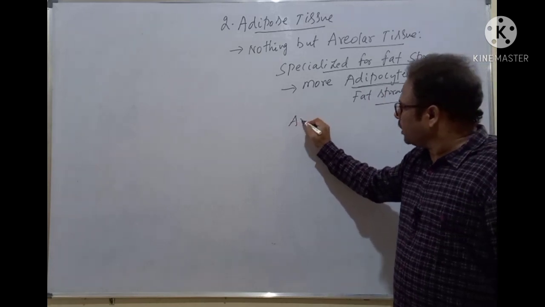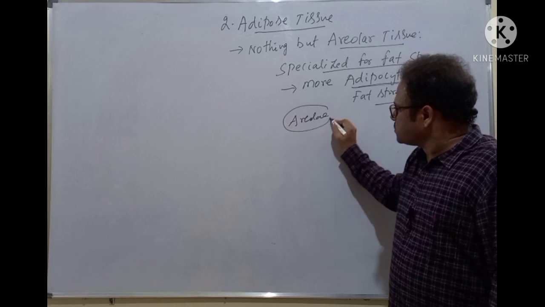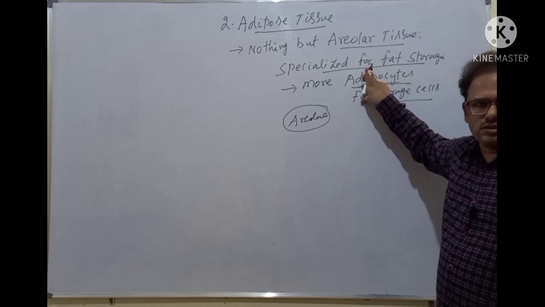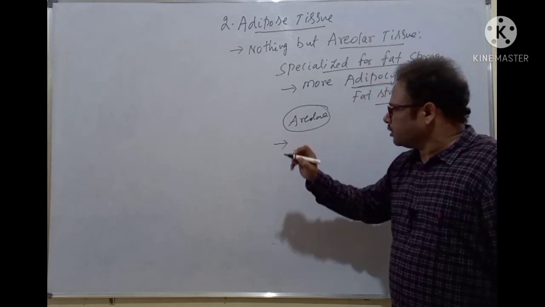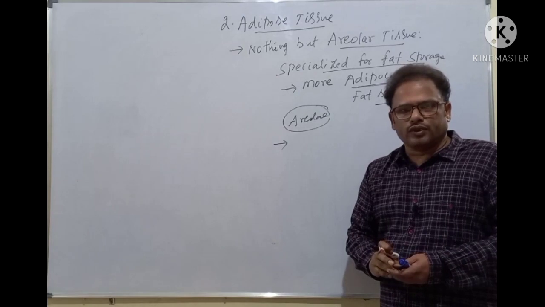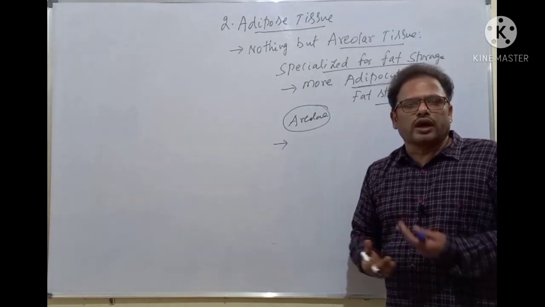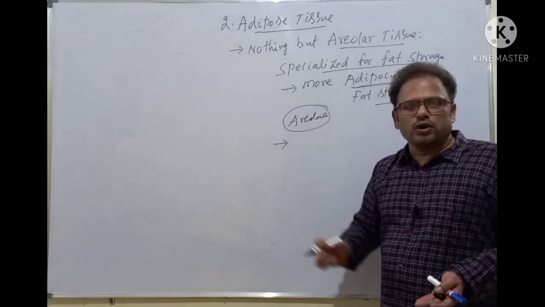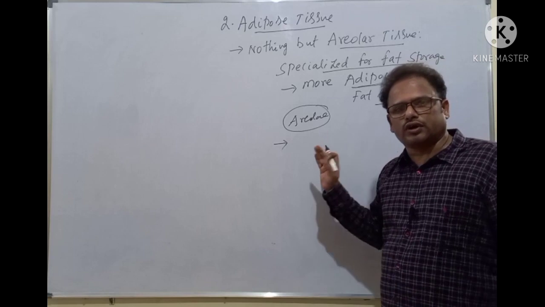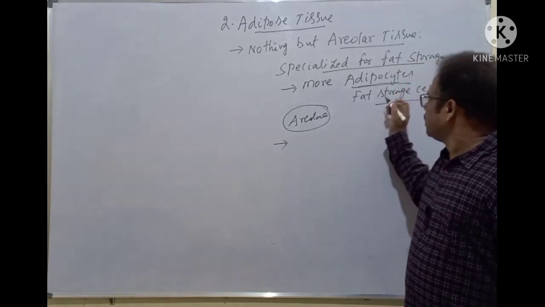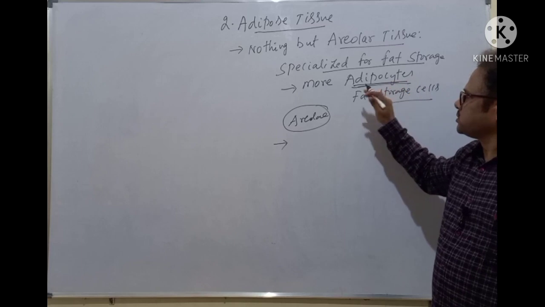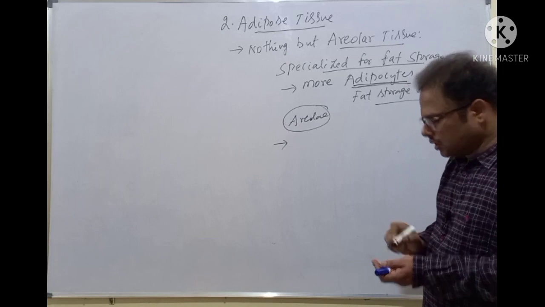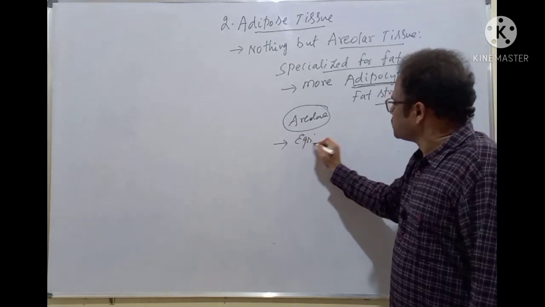I told you that areolae are there, isn't it? Areolae are the spaces found in the areolar connective tissue. These areolae contain which one? Adipocytes. Now, when more food is taken by an organism, animal or human being, it is converted into fat, isn't it? Less metabolism, more food, and the excess of the food is converted into fat and stored in the fat storing cells called adipocytes. More number of adipocytes are present in the adipose tissue. Clear, students?